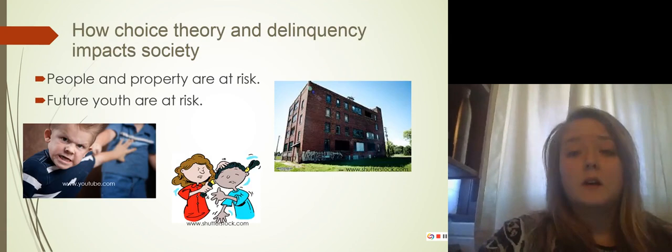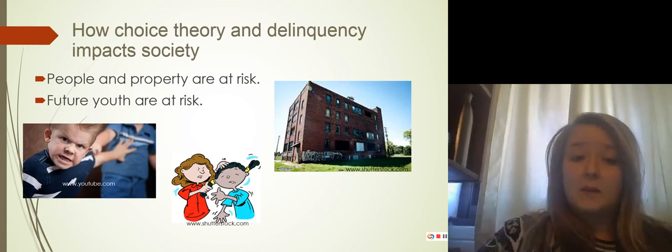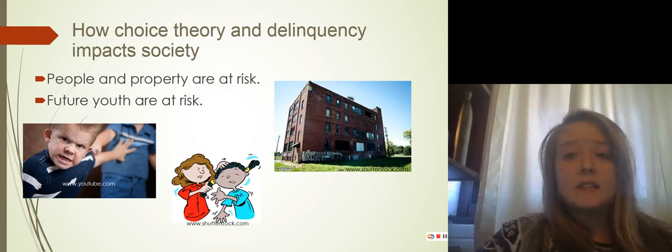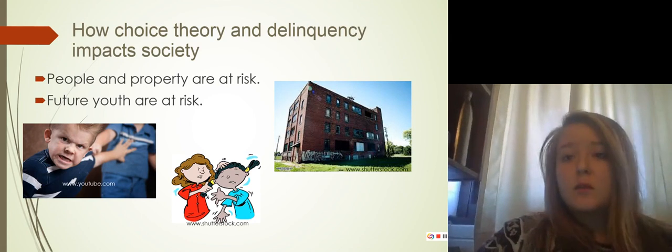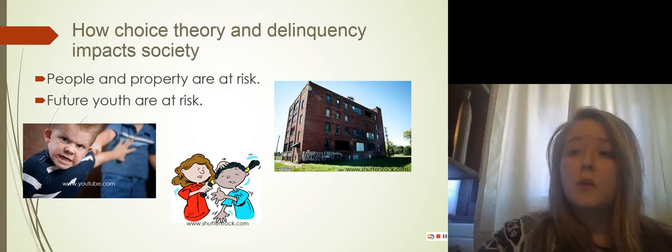How choice theory and delinquency impact society. As discussed prior, some of the main crimes committed by juveniles who acted in choice theory were harm to people and property. This impacts society and the surrounding area because at increasing levels there is violence and destruction happening to people and property alike. Thus, more juveniles would be at risk of thinking that crime is normal and would choose to do crimes themselves. Future youth would then be at risk of choosing crime. Choice theory and delinquency can lead to a cycle of societal breakdown leading to more juveniles choosing crime.